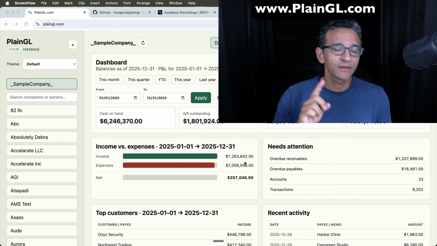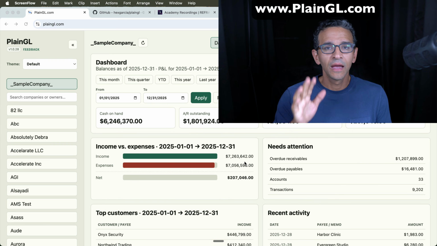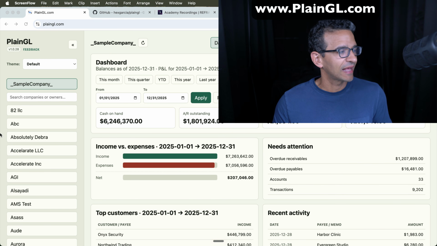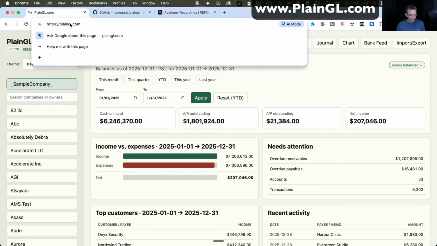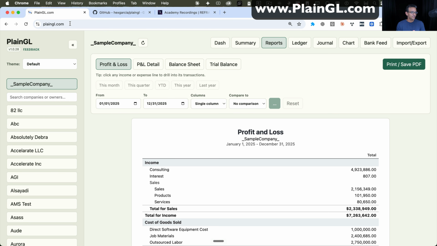I'm an accountant and I'm not a software developer. However, I have been developing for the last couple of months this software called PlainGL.com. So you can go to PlainGL.com and see it firsthand. What you're going to see is an accounting software that was built 100% with AI. No external developers got involved. It's just me and Claude, me and ChatGPT building the application itself.